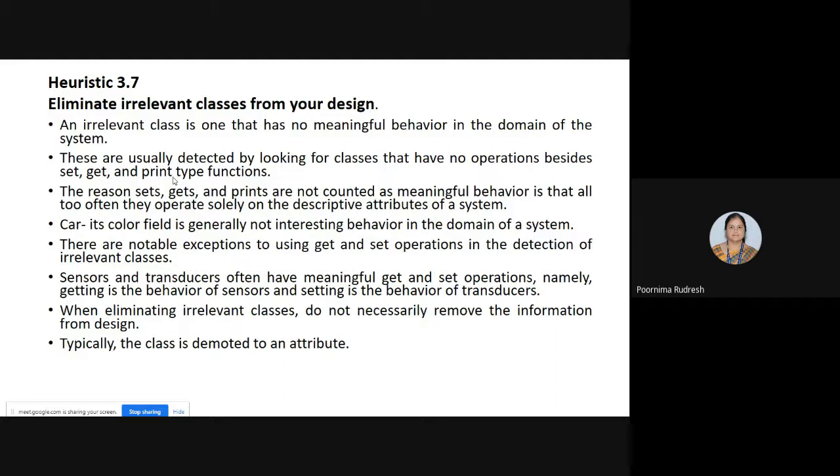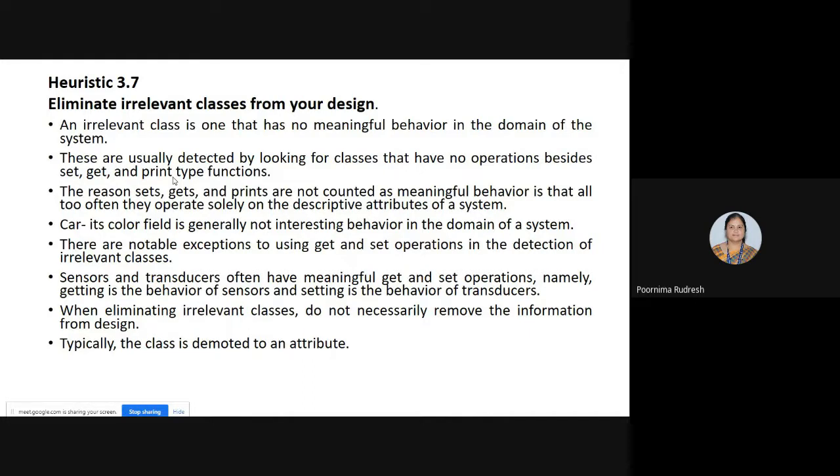Why are we not counting those? Because set, get, and print operations are not counted as meaningful behavior, since we use those types of functions too often.